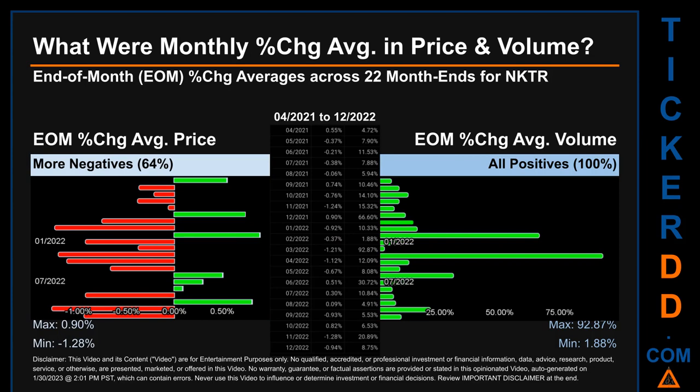Price saw an end-of-month max of 0.90% in average percentage change along with a minimum of -1.28%. For volume, the maximum and the minimum monthly percentage change were respectively 92.87% and 1.88%.